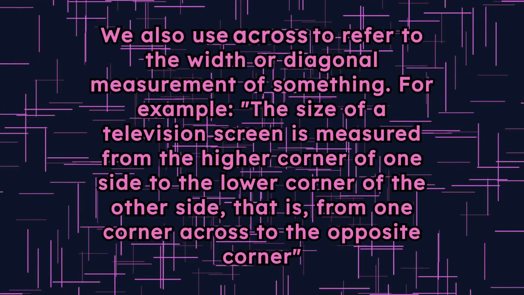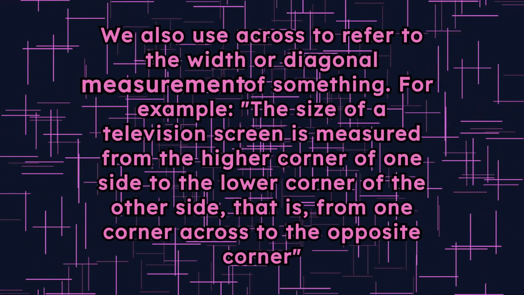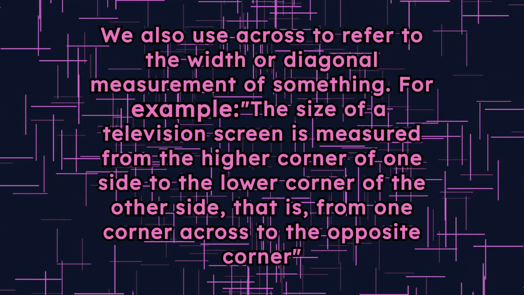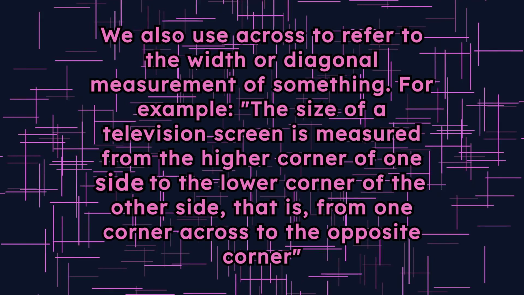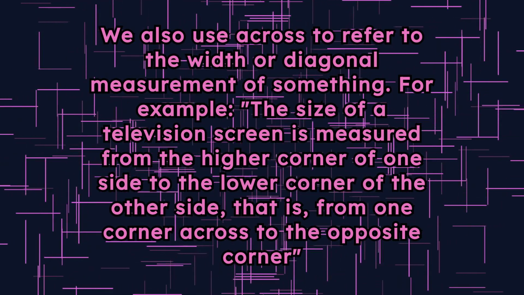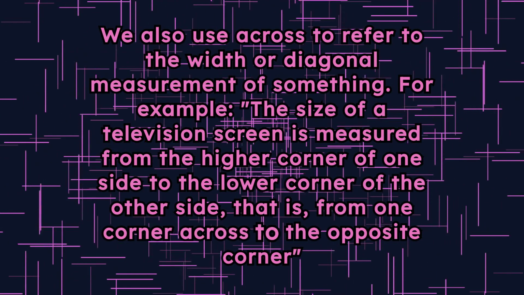We also use across to refer to the width or diagonal measurement of something. For example, the size of a television screen is measured from the higher corner of one side to the lower corner of the other side. That is, from one corner across to the opposite corner.